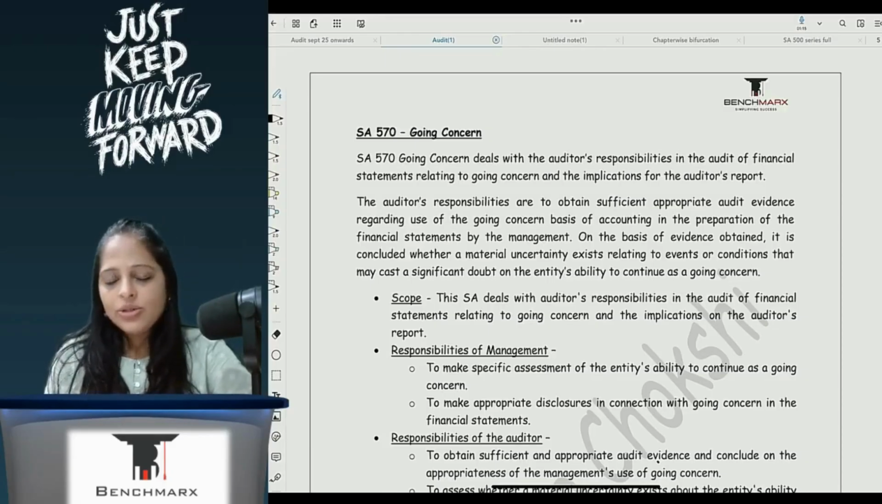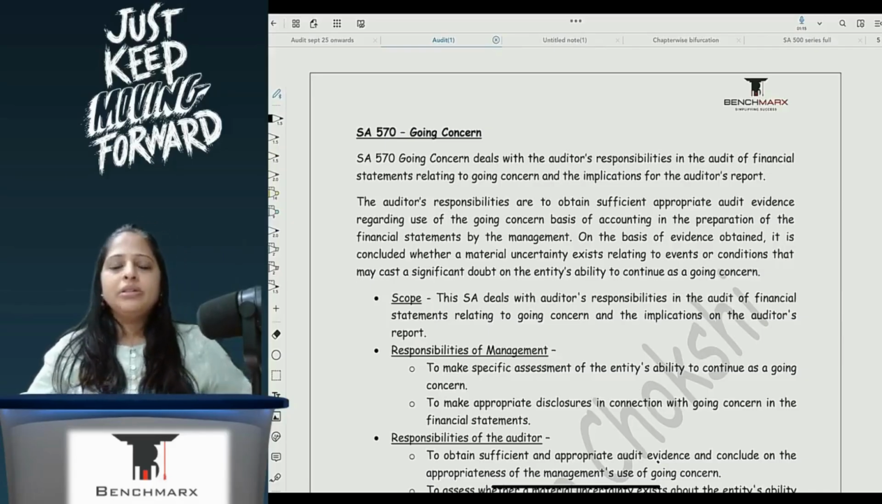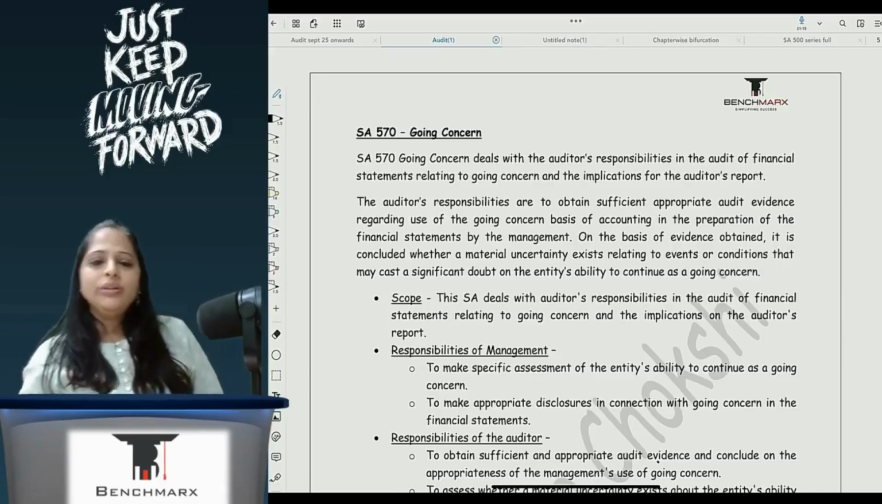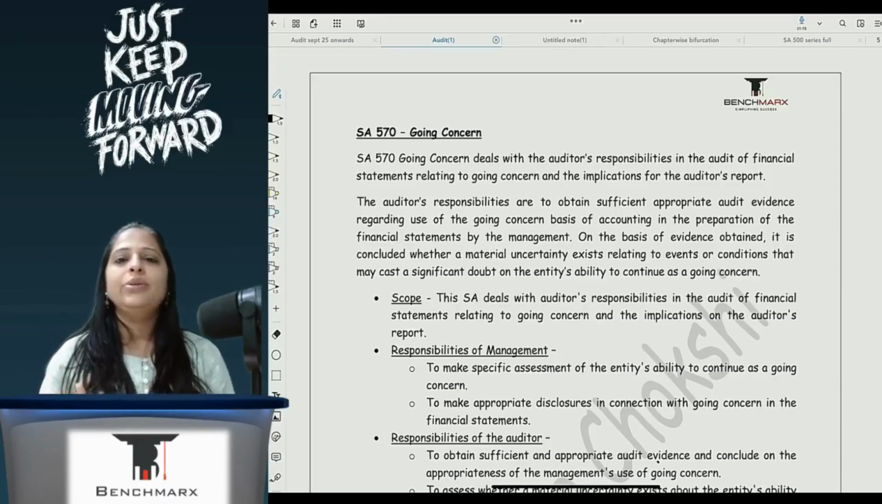So this SA also talks about going concern, what a going concern is, and what my roles and responsibilities are as an auditor as per this SA to make disclosure in my audit report pertaining to going concern. And what should I do if I feel that the company will not be able to continue as a going concern? Then what are the steps which I need to take as an auditor in order to ensure my compliance with this particular SA? Okay, so what is it saying?